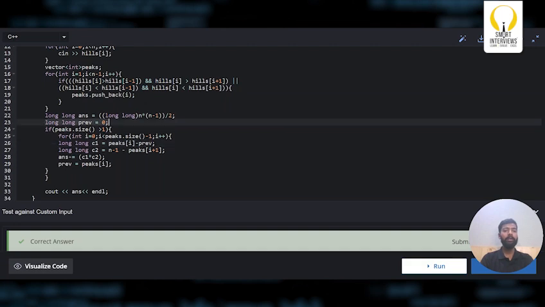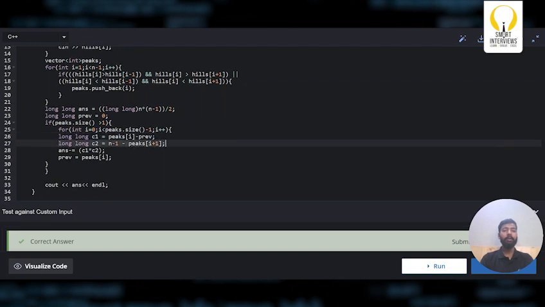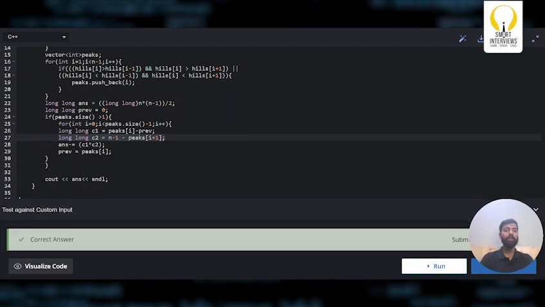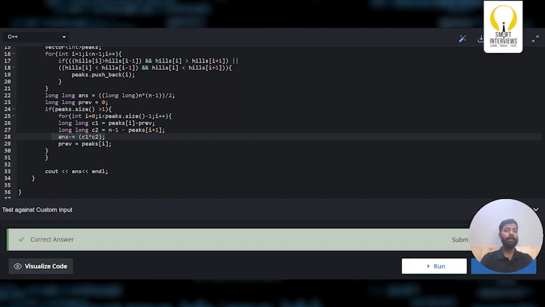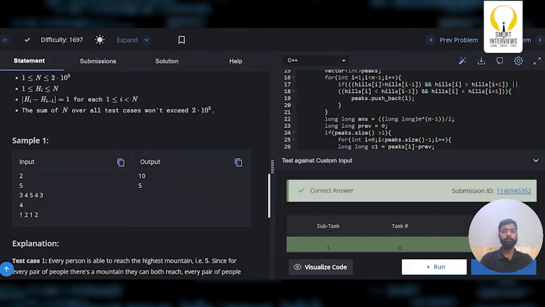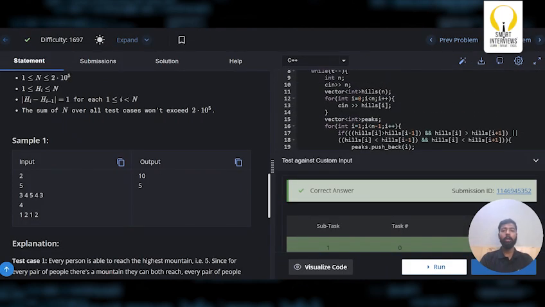So I need a previous to find the C1. So C1 will be simply the current peak minus the previous peak, and C2 will be from the last hill to the peak plus 1. So with all these pairs, we can simply find the total number of non-friendship groups. So I'm simply subtracting from the total number of pairs and updating my previous. I'm printing the answer. That's it. That's the entire code. I hope you understood the code.